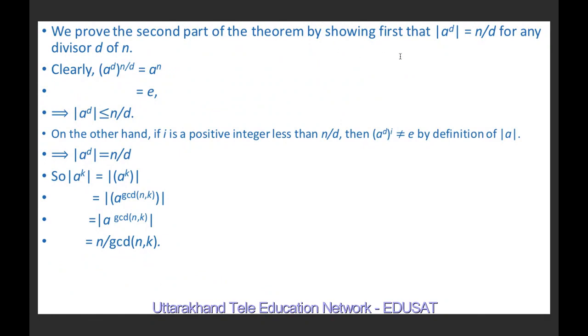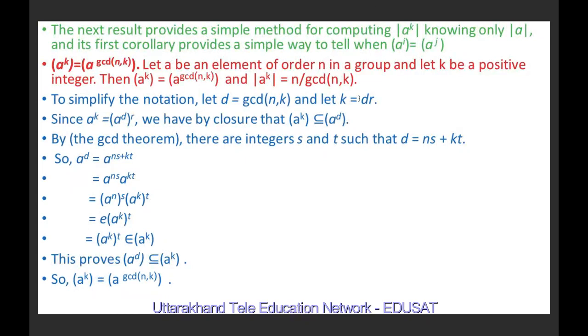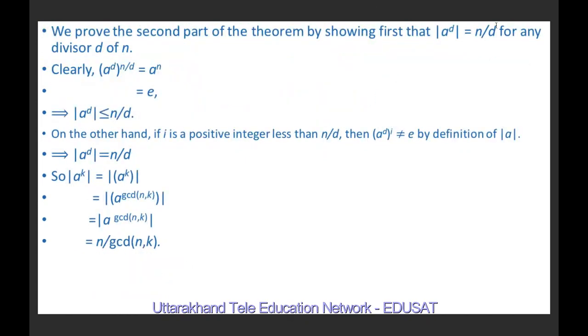We will prove this by showing that the order of a^d, where we have substituted d to be the greatest common divisor of n and k, is equal to n/d for any divisor d of n. Clearly, (a^d)^(n/d) is equal to a^n, because here d and d will cancel out. And a^n is nothing but e, because the order of a is n and therefore a^n is equal to e. It means the order of a^d is less than or equal to n/d.